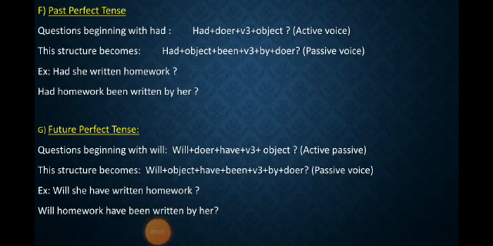Now children, WH questions. Questions starting with what, why, where, when, who, whom, etc. are known as WH questions. Clear? So WH word plus auxiliary plus subject plus verb plus object, it's a structure of active voice. Now this structure becomes WH word plus auxiliary plus object plus v3 plus by plus doer. It's a structure of passive voice.